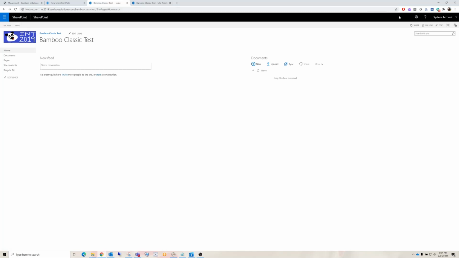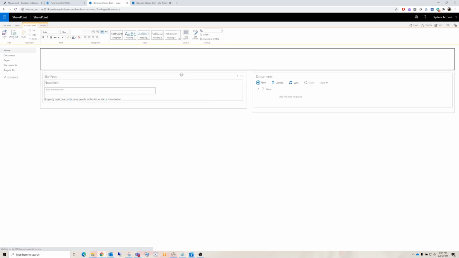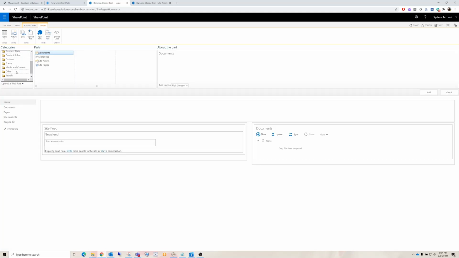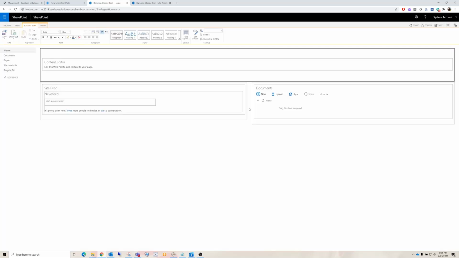Edit the page. And insert the content editor. There we go. And here we are. It's going to be under Media and Content. Content Editor. Add that to the page. After that, you go over here to the right-hand side of the screen, and there's a little drop-down caret. We're going to edit the web part.